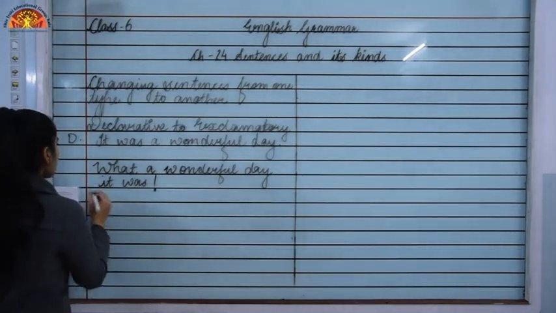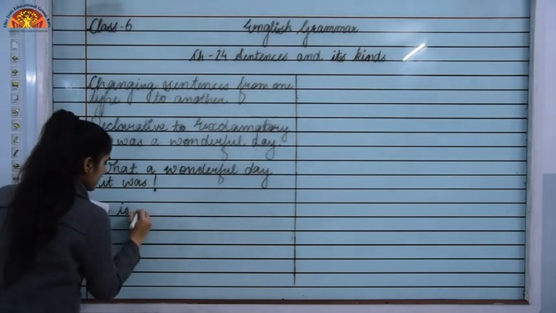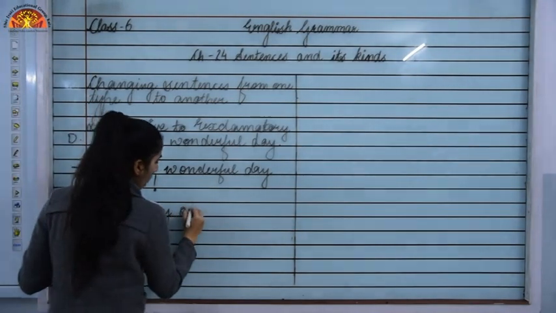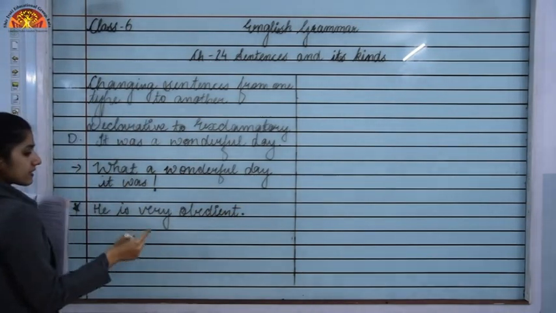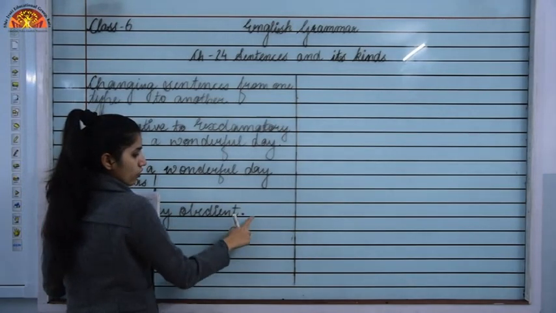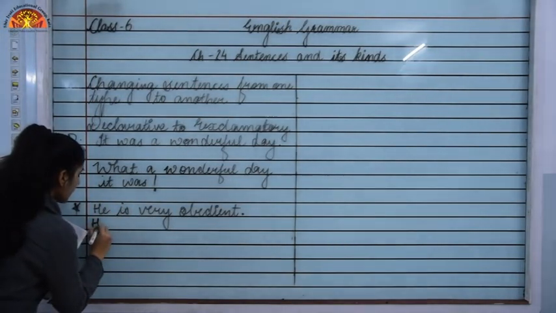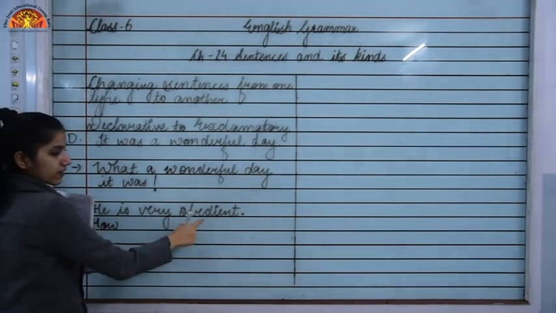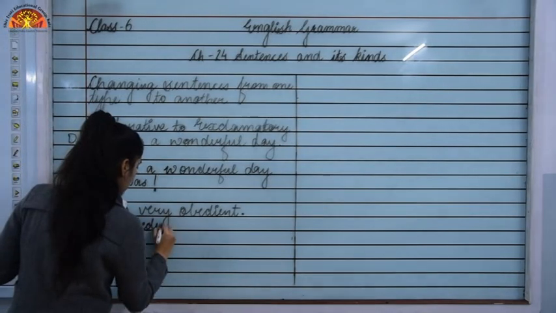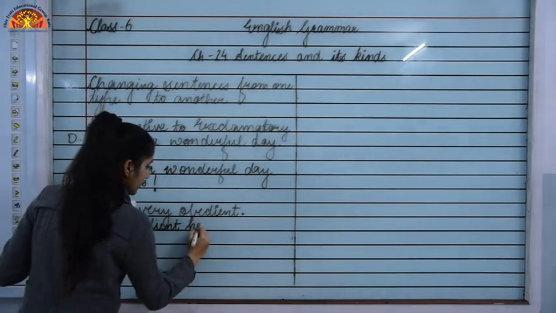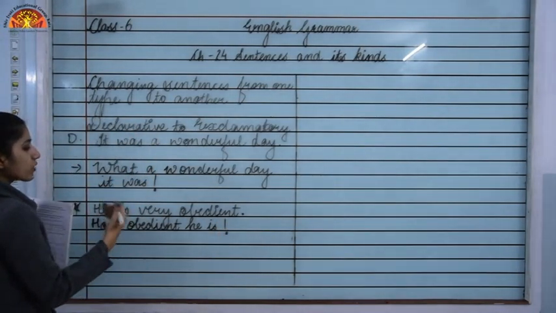Let's see another sentence now. He is very obedient. This is again a declarative sentence, and you can see the adjective is not followed by a noun. So how will we convert it? We will add how in the beginning, then the adjective, that is obedient. How obedient he is.